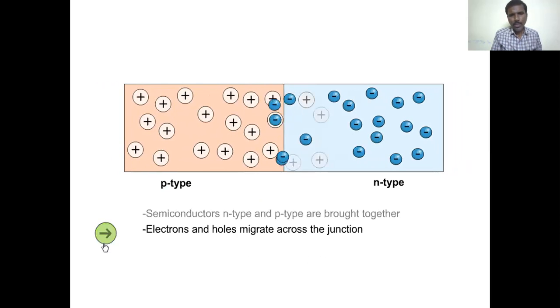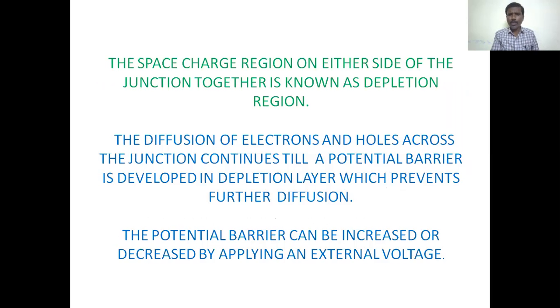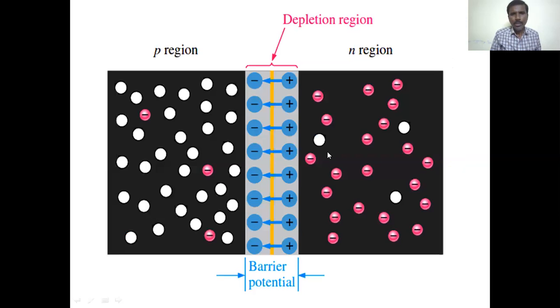Due to this potential difference, a barrier forms, which is called the potential barrier. When the potential barrier is developed, the mobility of electrons from the n region to the p region, as well as holes from the p region to the n region, is stopped. So this is the p region, n region, depletion region, and barrier potential.